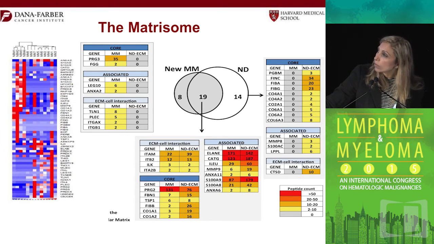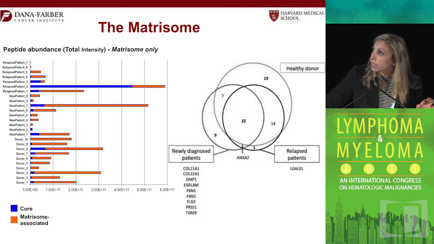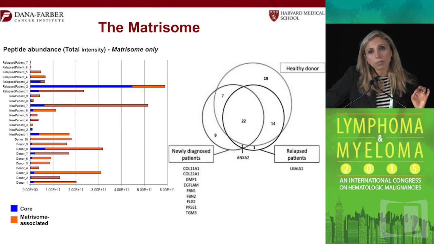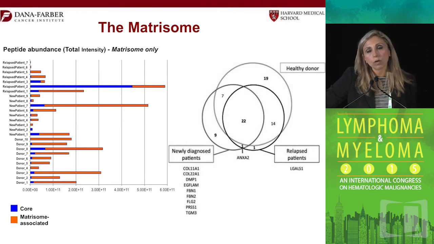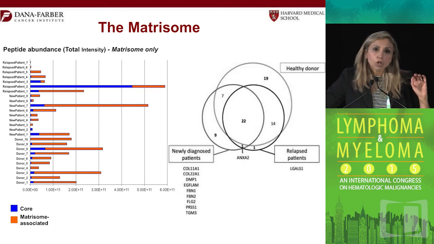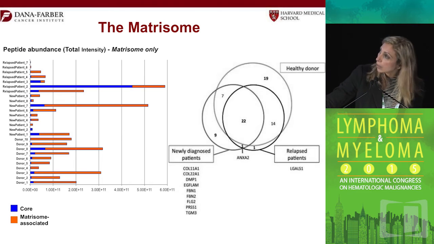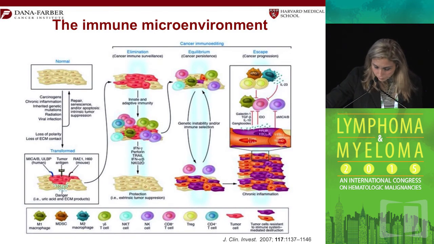And indeed, by looking at both mouse models and patient samples at multiple stages of disease, we found specific proteins that were dysregulated in malignant myeloma, or in the bone marrow microenvironment of myeloma patients, that could potentially be permissive or hostile, allowing progression or preventing progression of myeloma. And what we're trying to do now is develop therapeutic agents to prevent that extracellular matrix from changing. You now have proteins that you can target as novel targeted areas in myeloma patients.